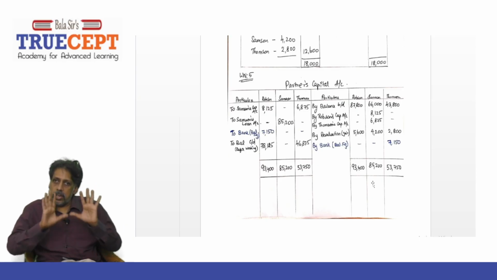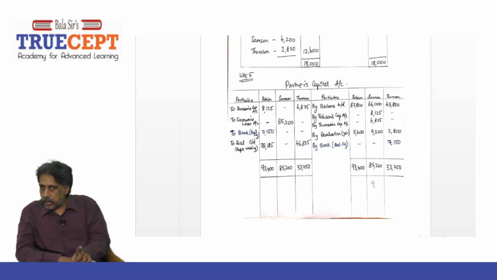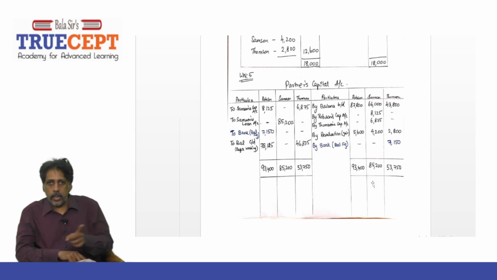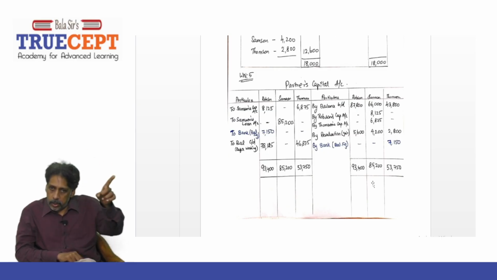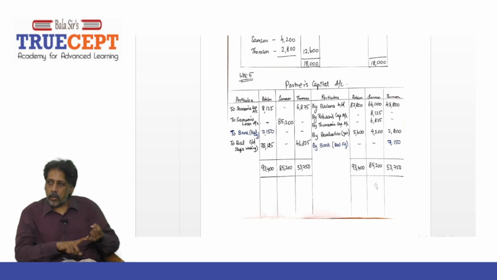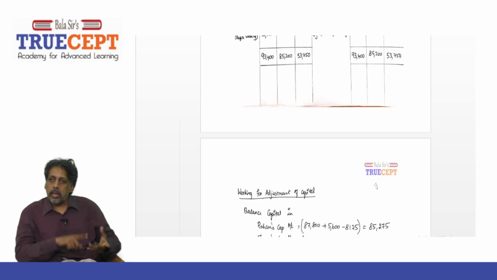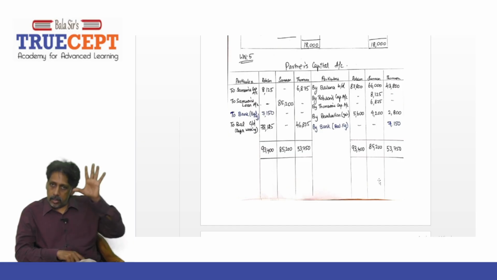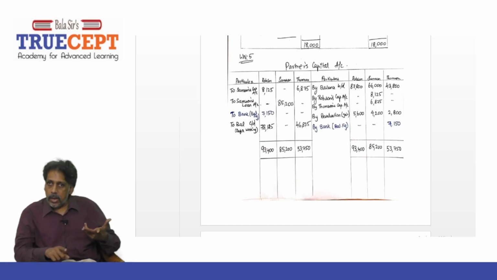Therefore, very clearly it is given, they didn't say current account. They said any excess will be taken away in cash. Right? Therefore, through the bank account or cash account, 7,150 he'll be paid off. Whereas T has to bring in money because he has only 39,725. That is the actual capital account balance. But how much does it need? 46,875. That means he has to bring in money, so therefore, by bank account.